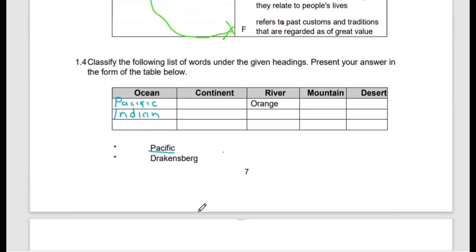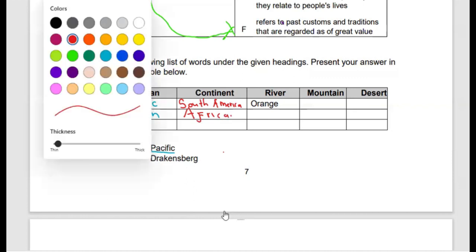I'm going to write the continents in red. South America is the first, then we also have Africa as the next. Those are the two continents which we have.